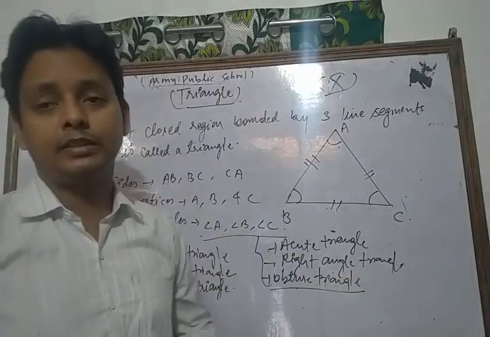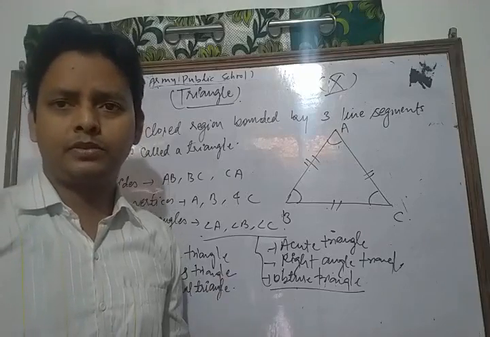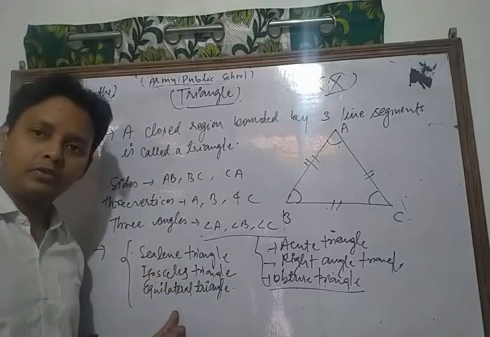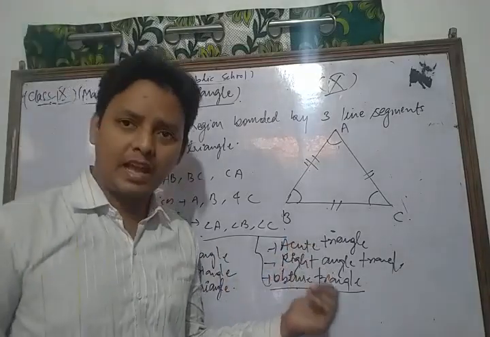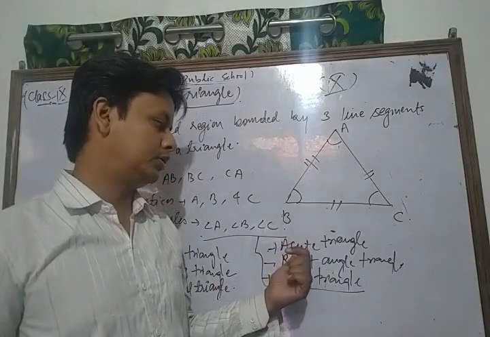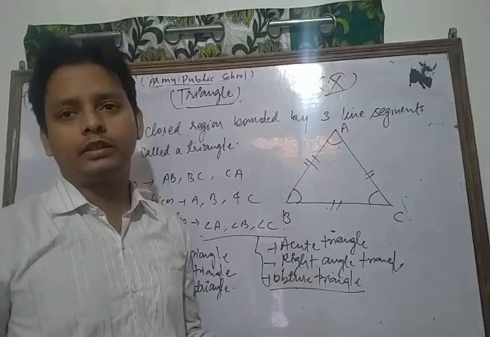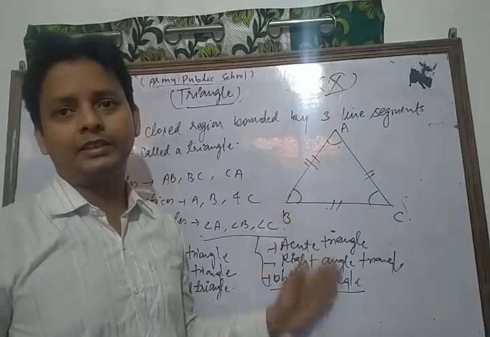So in this way we can say that there are six types of triangle. Three types on the basis of sides, like scalene, isosceles, and equilateral, and three types on the basis of angles, that is acute, right, and obtuse. So in this way we have cleared the concept of a triangle, its properties and its types.